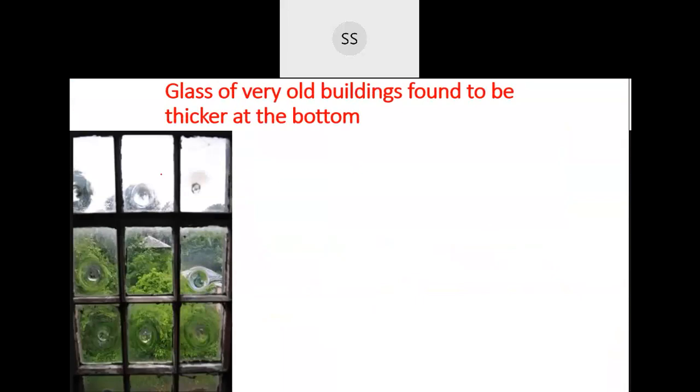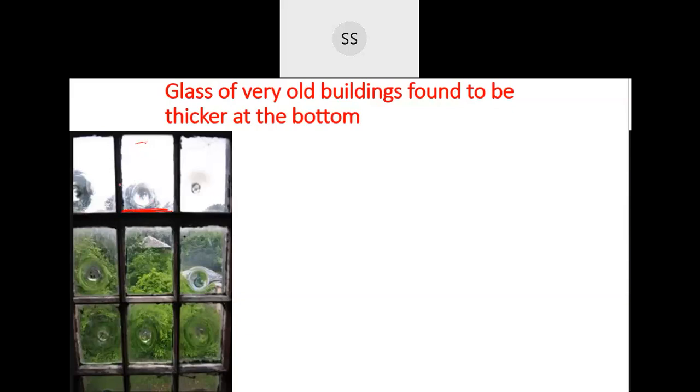If you have observed very old buildings, glasses are there, no? You will find that in the beginning it is a little thinner, but as time passes by, after many years, you will see that the bottom part becomes a little thicker compared to the upper ones.